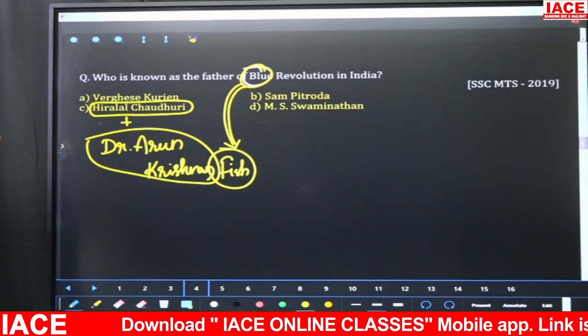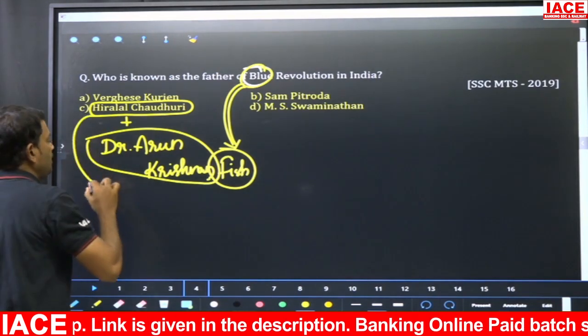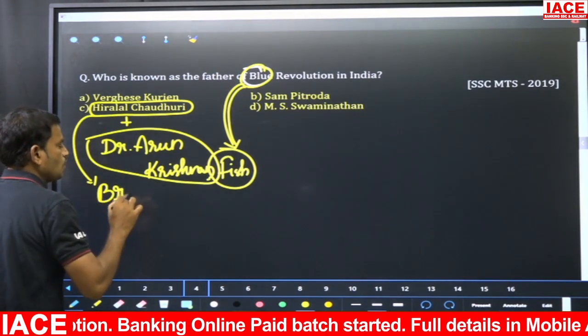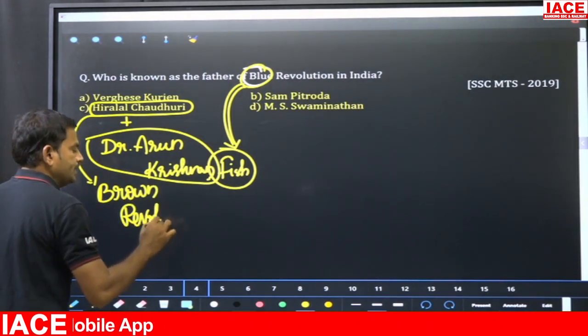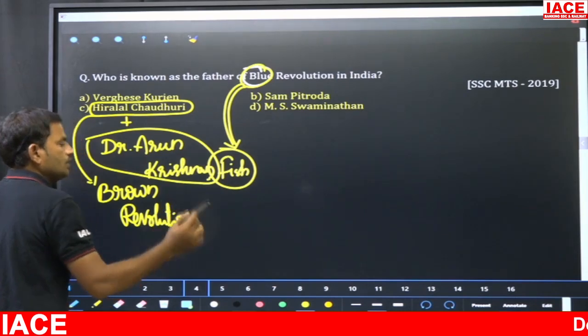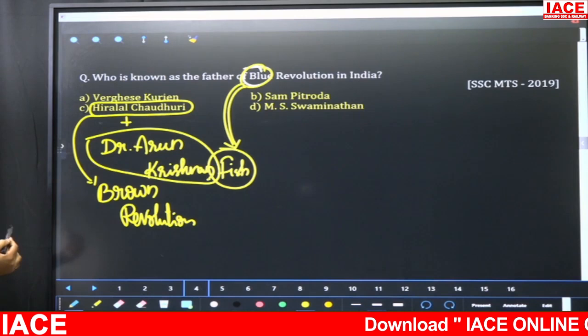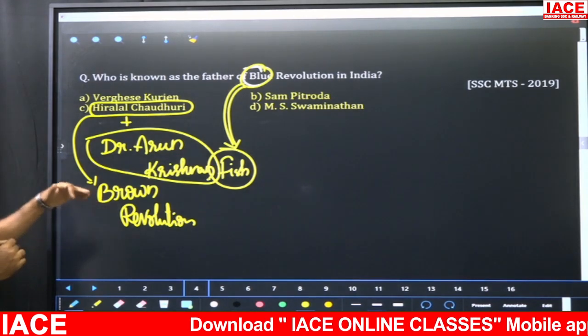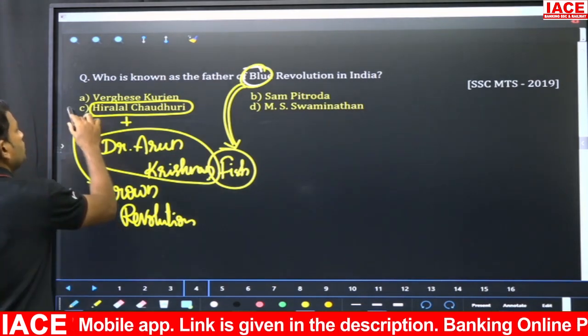And this man is also called the father of brown revolution even. He is also called the father of brown revolution. Right? So that is for the production of leather, cocoa, all these, he can be called the father of brown revolution. Right? Now the answer for the question is option C.